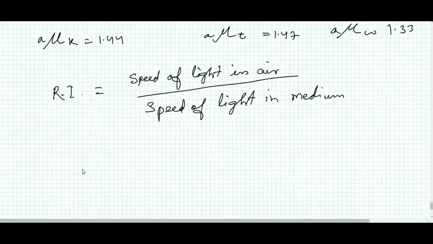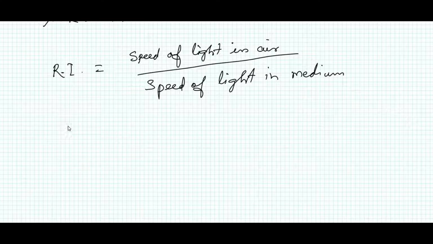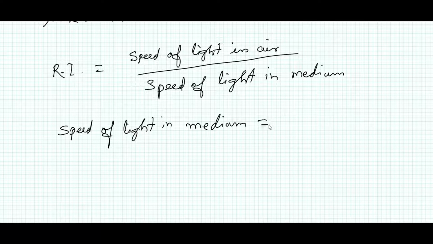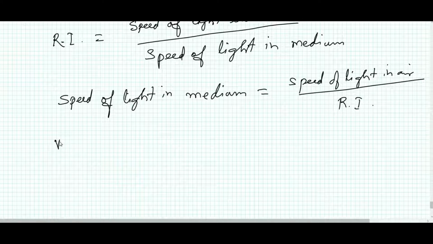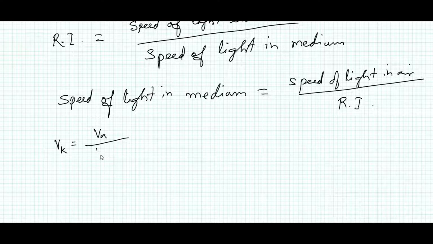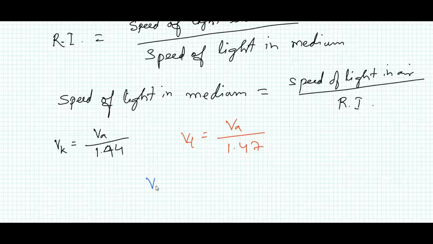So here we can write the speed of light in the medium equals, that means we can write Vk equal to Va by 1.44, and Vt equal to Va by 1.47. Similarly, Vw equal to Va by 1.33.